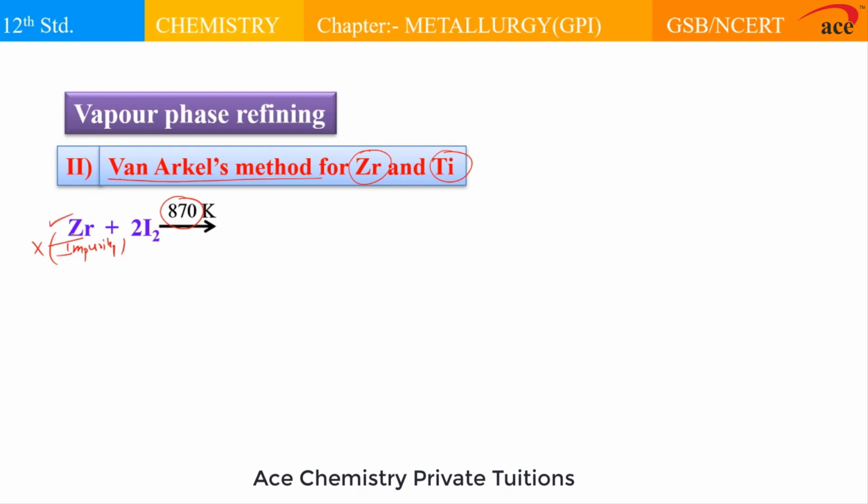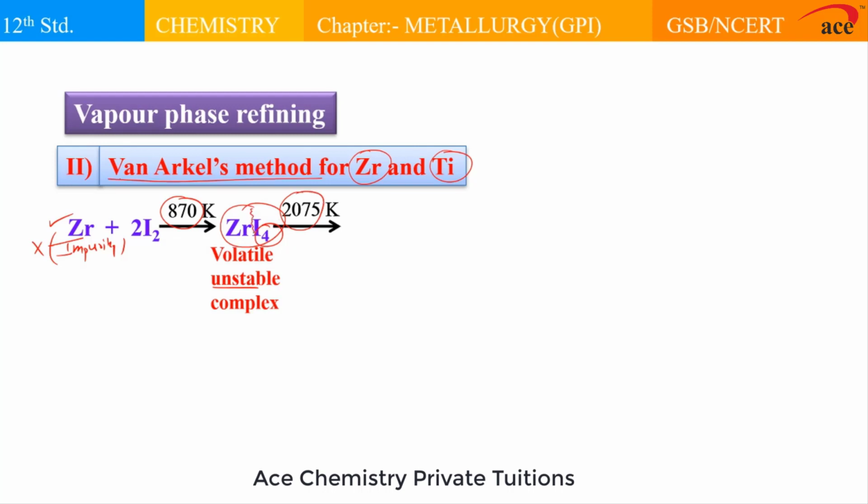So the zirconium from these impurities comes out and it reacts with iodine and it forms a volatile unstable complex of zirconium tetraiodide.